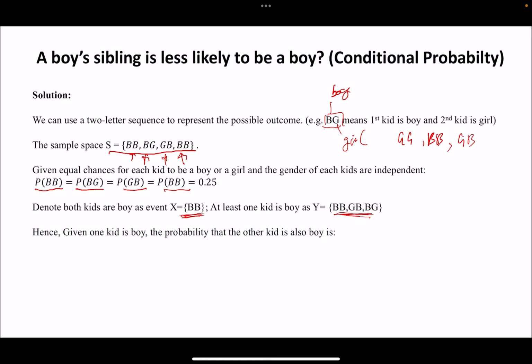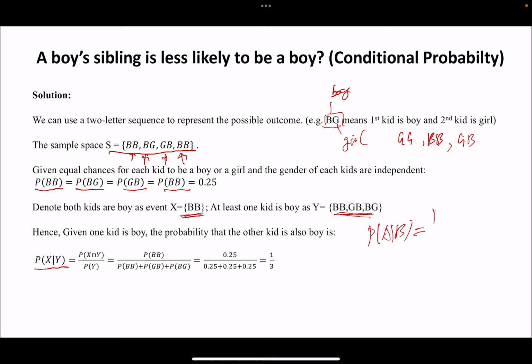Hence, if one kid is a boy, the probability that the other kid is also a boy is a conditional probability. So basically, it's the probability of X given Y. And we can directly apply the conditional probability formula: P(A given B) equals P(A intersect B) divided by P(B). Hence, we get the probability of X intersect Y divided by the probability of Y.